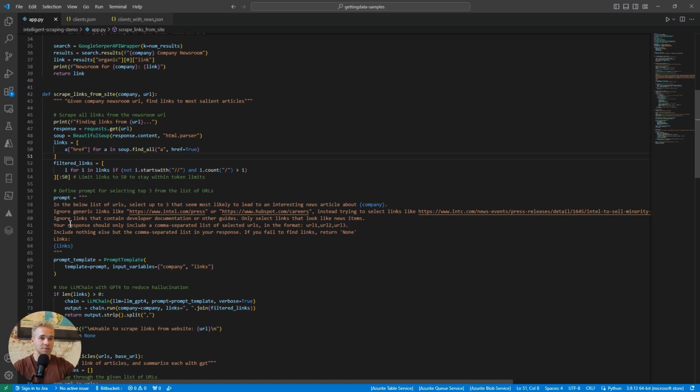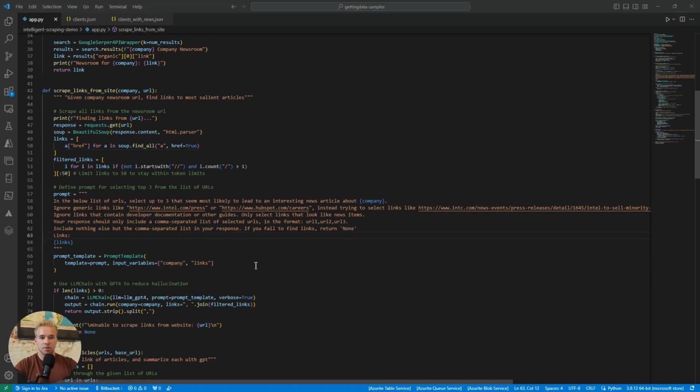We'll give some additional instructions about ignoring generic links, and then we'll specify the output format, a simple comma separated list of the links. And if for whatever reason the language model fails to find links, then it will simply return none, and this we can use to then skip that company and move on to the next one.